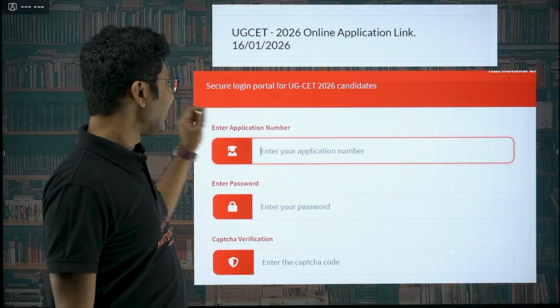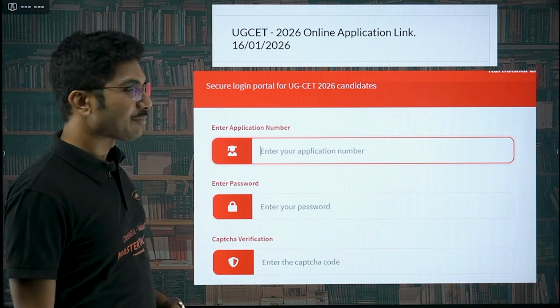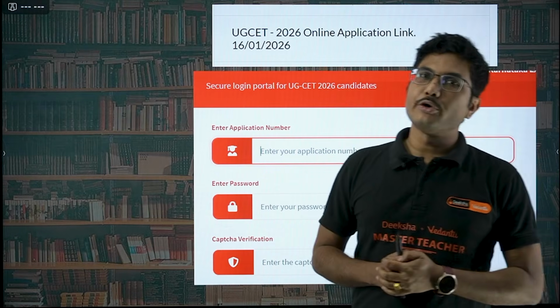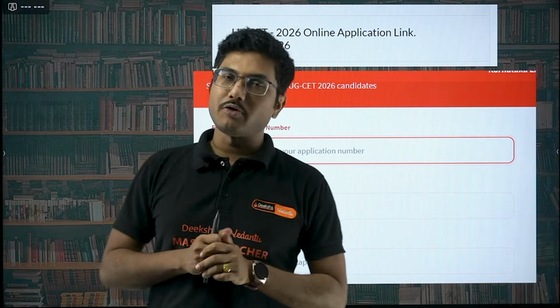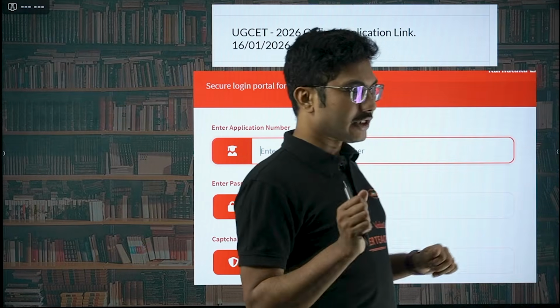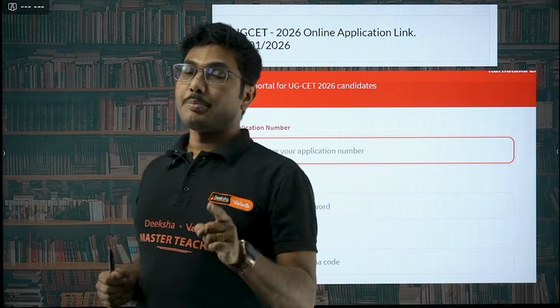Okay, you have to enter your application number, your password, and there will be a captcha. You have to enter that, then verify, and you will be able to log into your account from where you have filled up the forms. Now whatever corrections you want, you can do that. Okay, you can change your reservations, you can change your caste, you can upload, but with proper documentation.